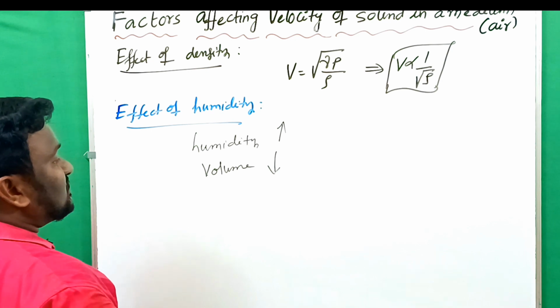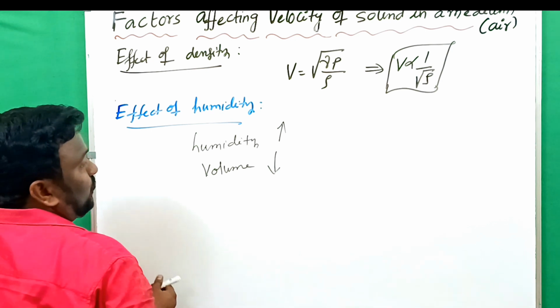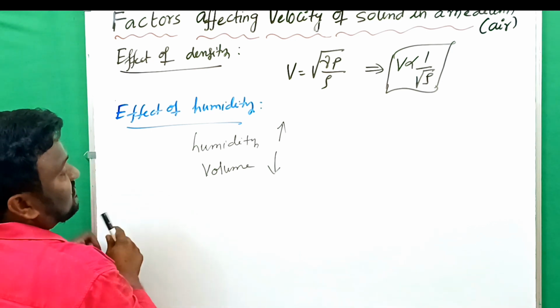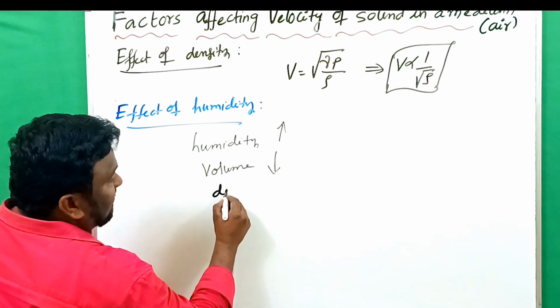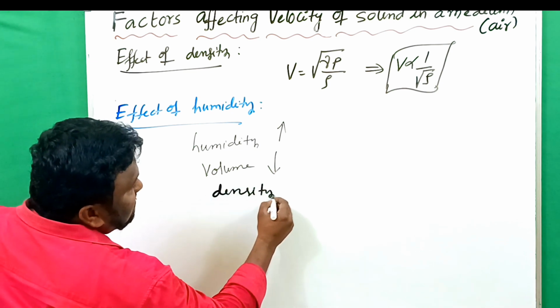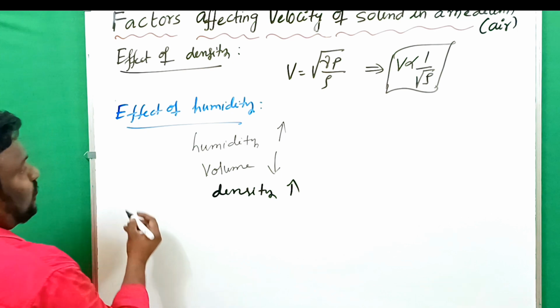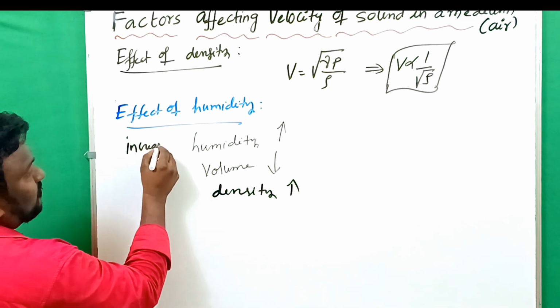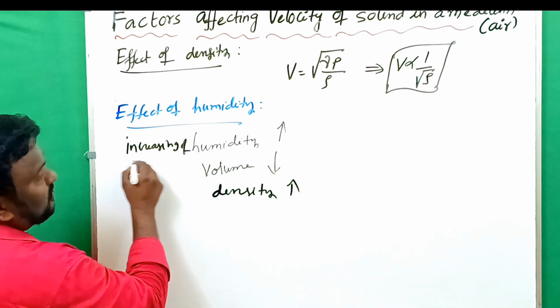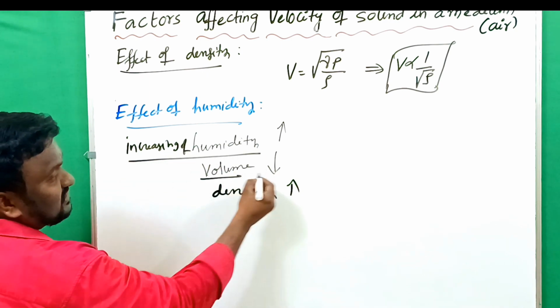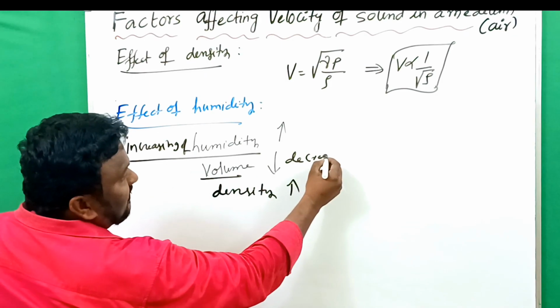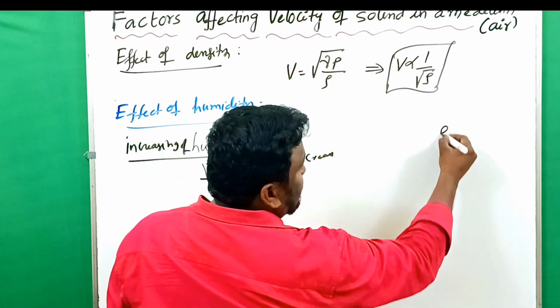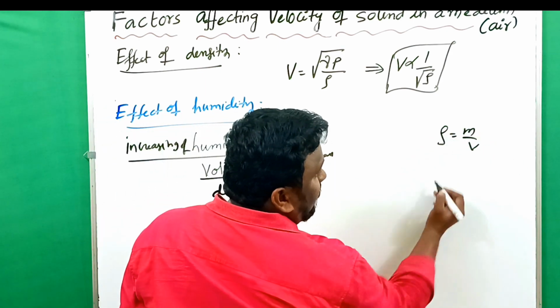When humidity increases, volume decreases. When volume decreases, density increases. You have to remember, with an increase of humidity, the volume decreases. Why? Because rho is equal to mass per volume.